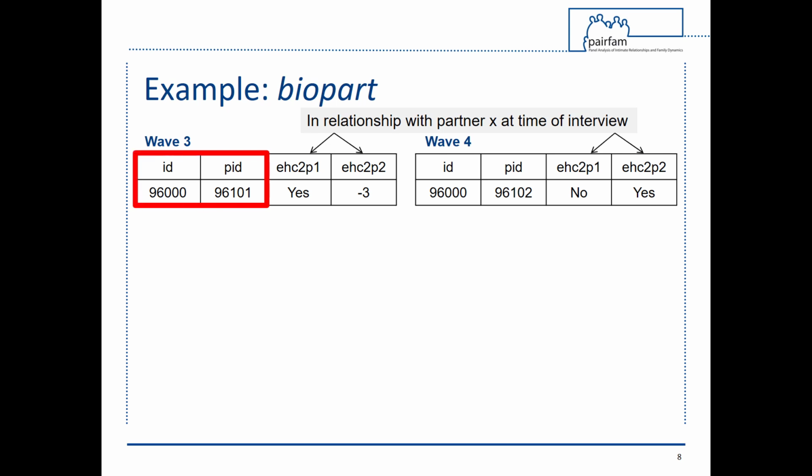Here, this particular anchor respondent was in a relationship with partner 1 in Wave 3, who had the partner ID 96101. A second partner did not exist, resulting in the missing code -3 for the variable EHC2P2. In Wave 4, the anchor respondent was no longer in a relationship with partner 1 and reported a new partner, partner 2, who was allocated the PID 96102. Now let's have a look how this information is presented in the BioPart datasets.